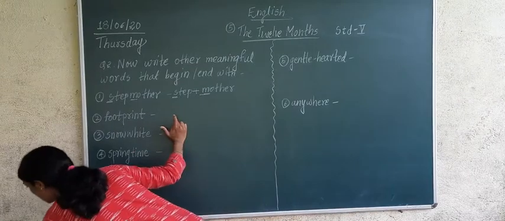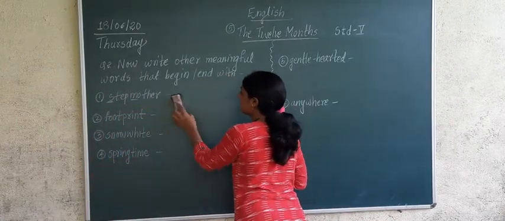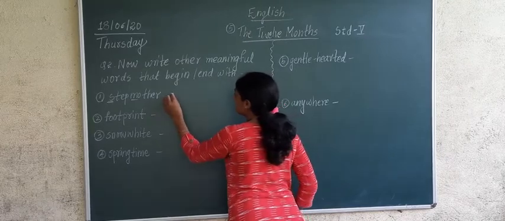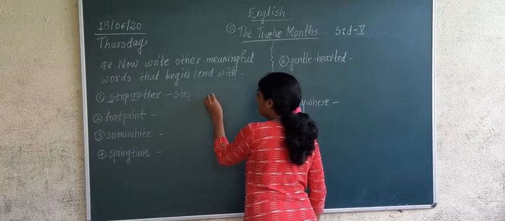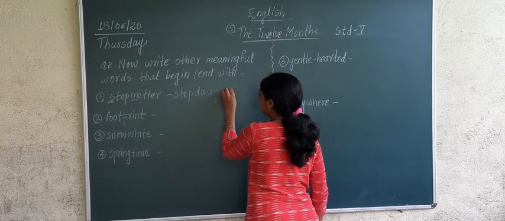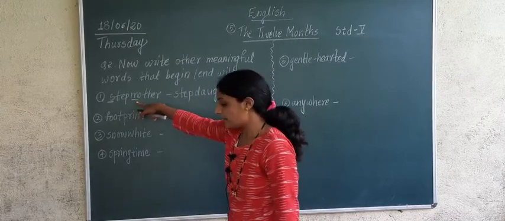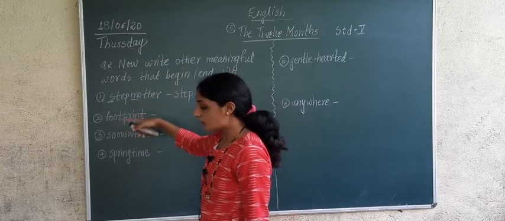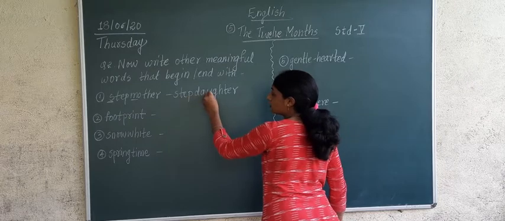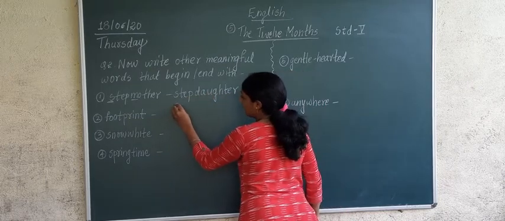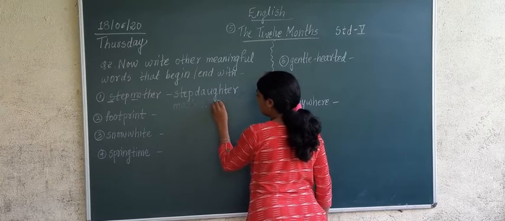You have to write down in the same way everything, and further you have to write down stepdaughter. I have taught you this word in the lesson. Step daughter, okay. And from mother, from M, we have to make another word. Which word can you make from mother? You can make another word. Now here also step plus daughter. Motherhood, MOTHERHOOD.